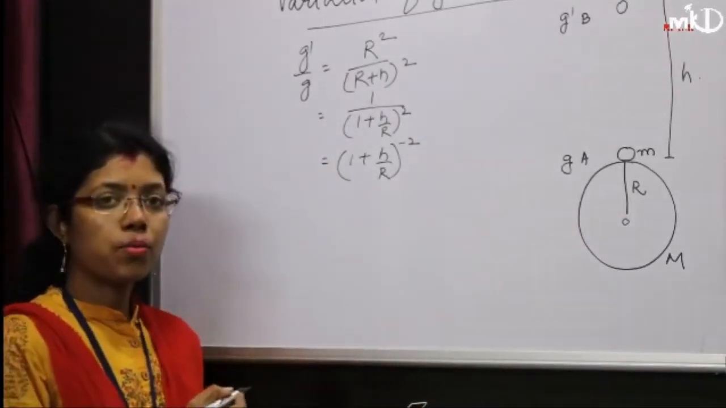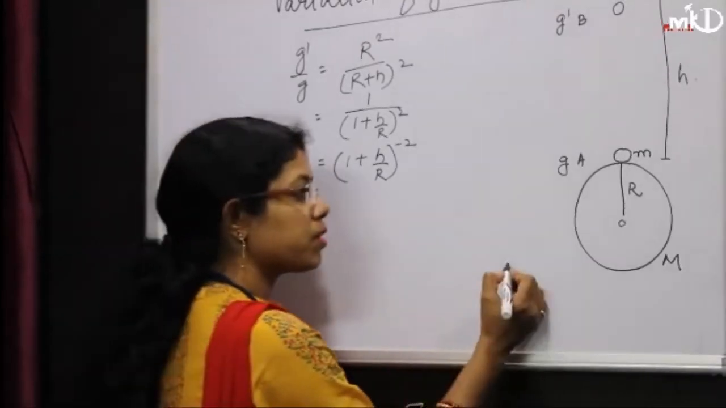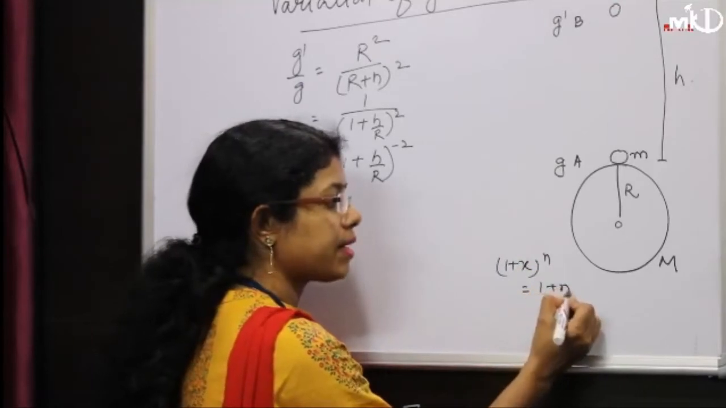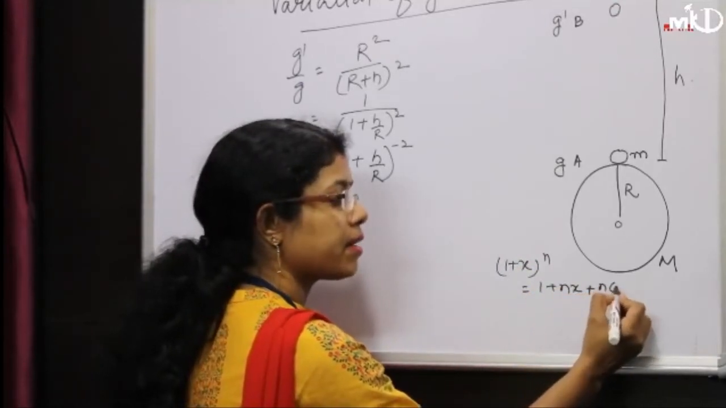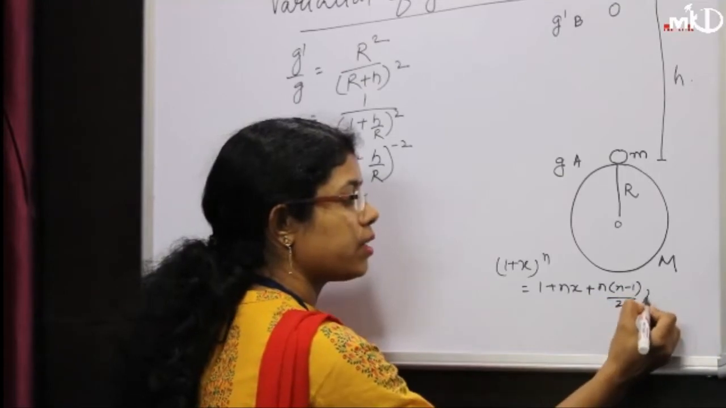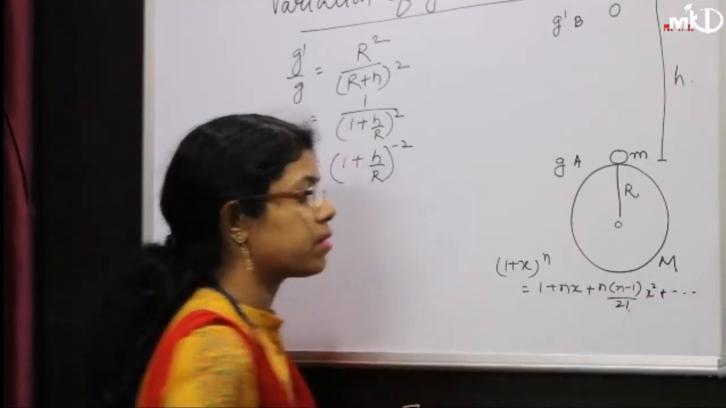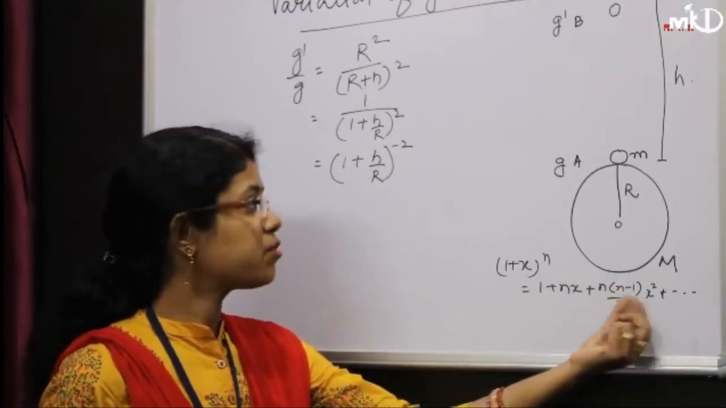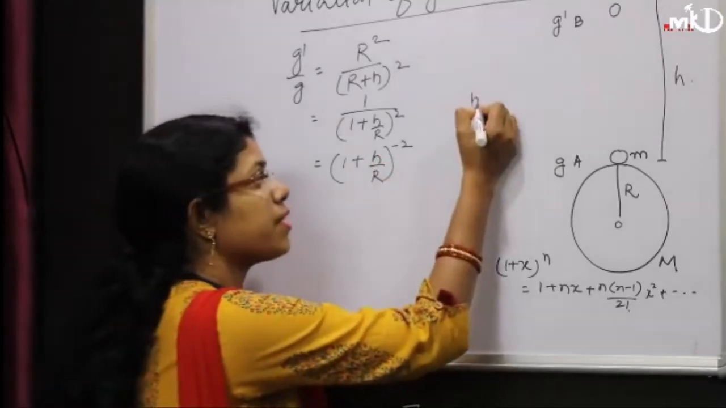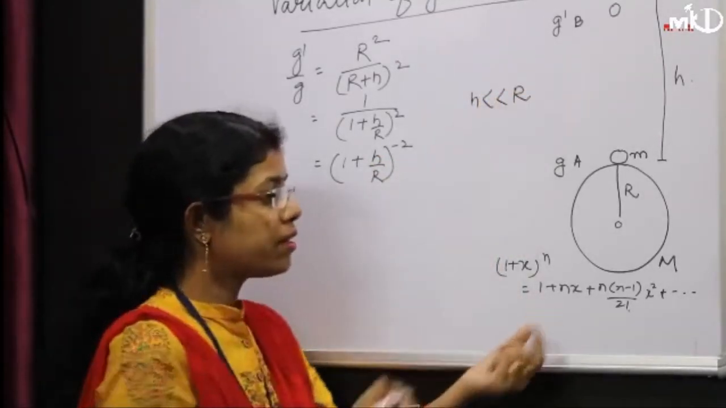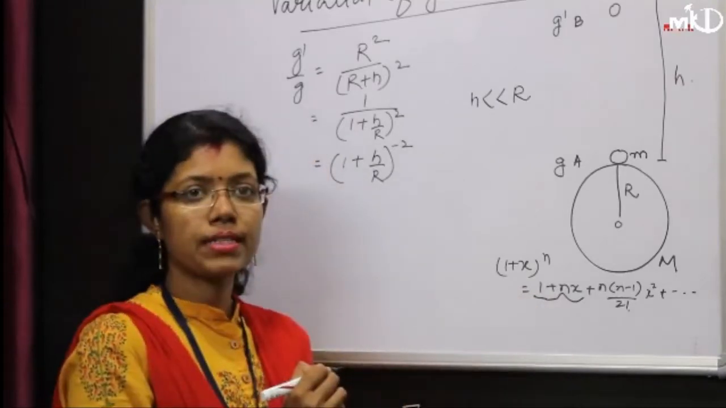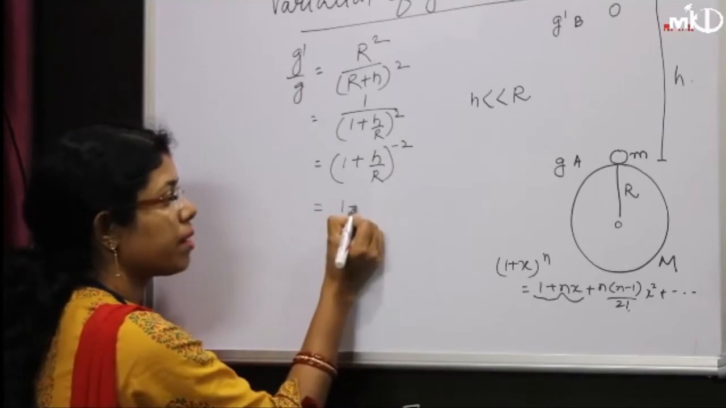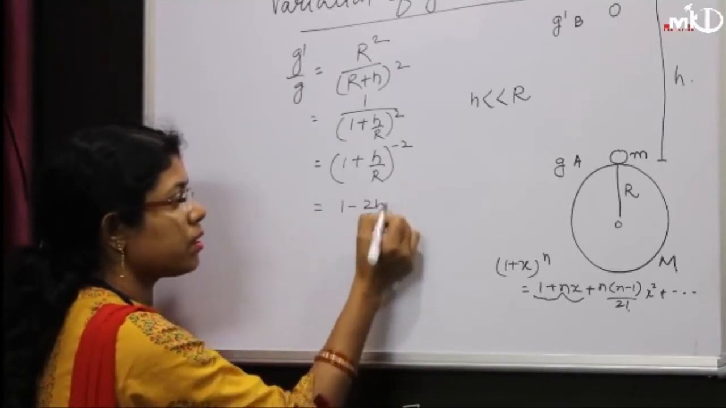Here we will use the binomial theorem. By using the binomial theorem, what is the formula? 1 plus x to the power n can be written as 1 plus nx plus n into n minus 1 by 2 factorial x square, and so on. But we will not consider the further terms because x is very small, h upon r, where h is very much smaller than r. So we only consider this part, 1 plus nx. What is n? n is minus 2. So we can write 1 minus 2h upon r.